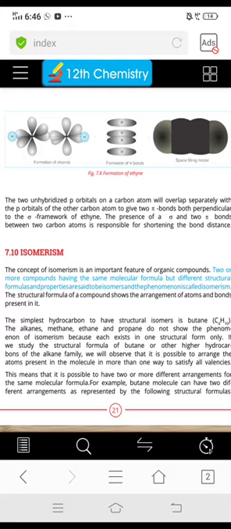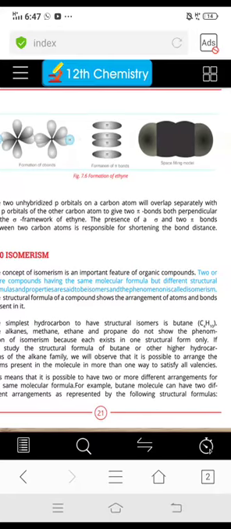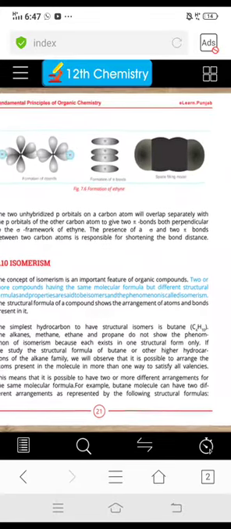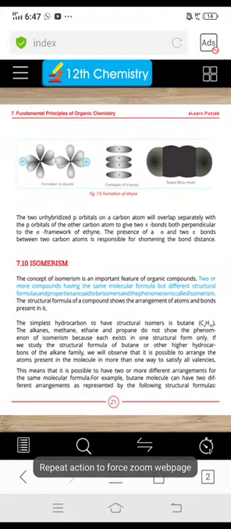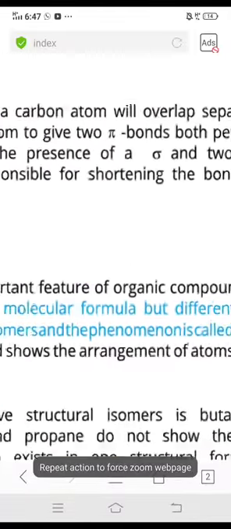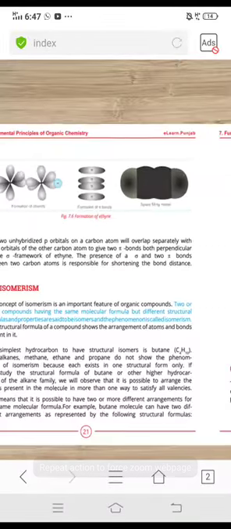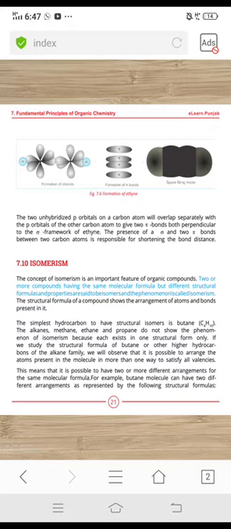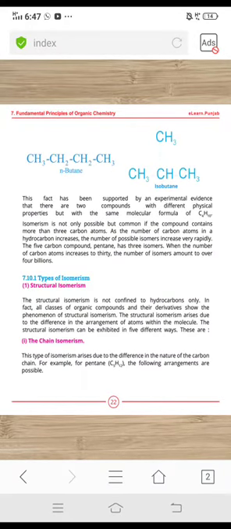So if we study the structural formula of butane or other higher hydrocarbons of the alkane family, we will observe that it's possible to arrange the atoms and bonds present in the molecule in more than one way. This means that it's possible to have two or more different arrangements. For example, for butane, as we have already explained, the molecule can have two different arrangements as represented by the structural formula. Look over here.